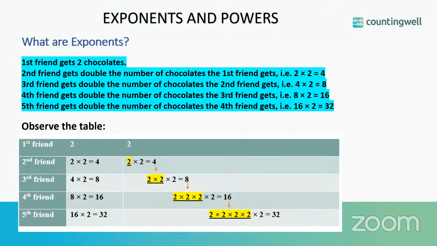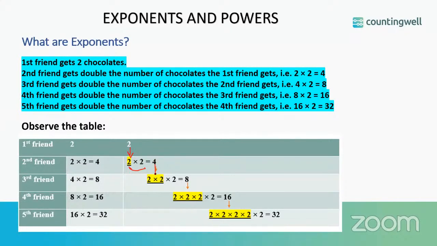Let us observe the table on the number of chocolates. So first friend will get 2 chocolates. Second friend will get 2 into 2, which is 4. Third friend will get 2 into 2 into 2, which is 8. And fourth friend will get 16 and 32. Here you can see this 2 multiplied by 2 will get 4.